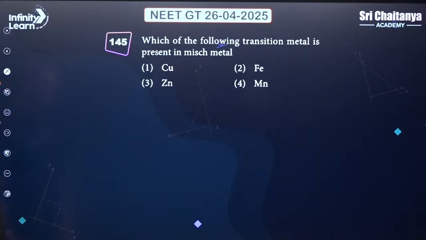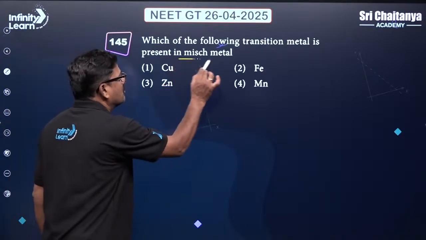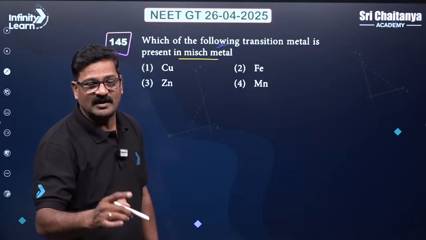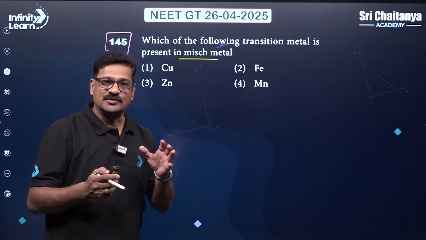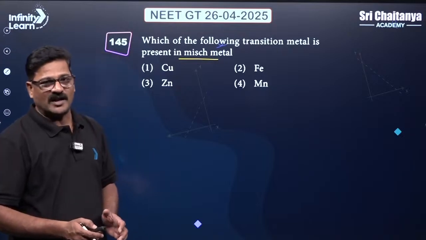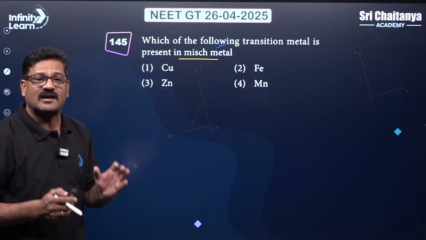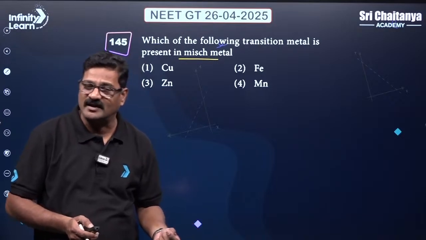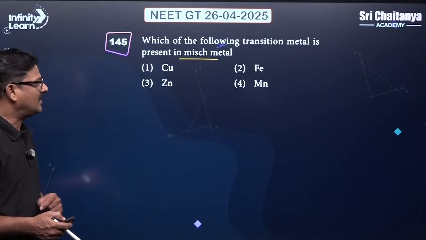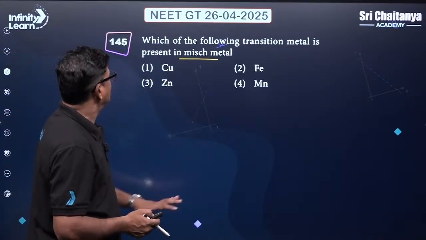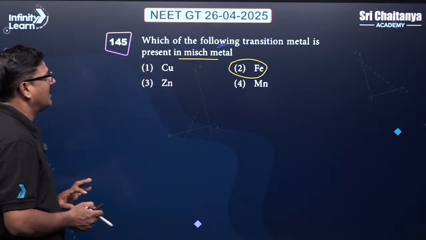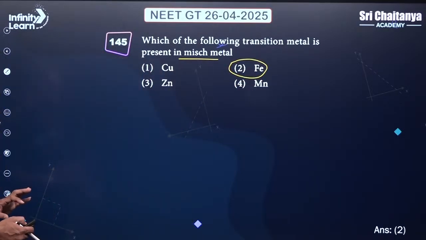And which of the following transition metals is present in the misch metal? Misch metal is a pyrophoric metal, and it is used in flint lighters as well, and it contains lanthanide elements, a little bit, less than 5% iron and carbon. So lanthanide elements contain iron, okay, and it is going to be 2.